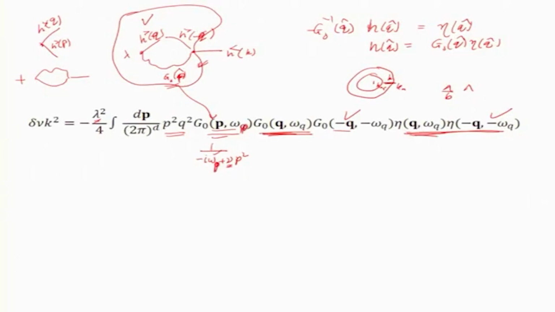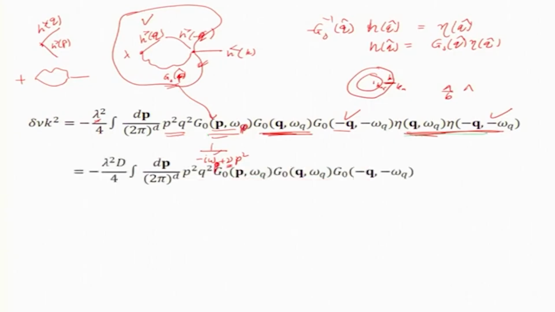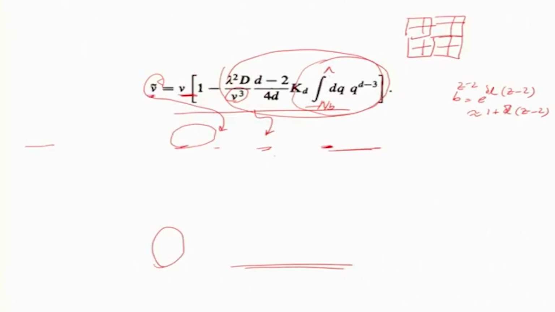So, we have these 3 Green's functions I wrote, right, and this is the 2 etas and all that. By the 2 lambdas, one on the left, one on the right. So, there is lambda squared d, and the 3 Green's function gives you nu cube, under the assumption the frequency is small. Okay.